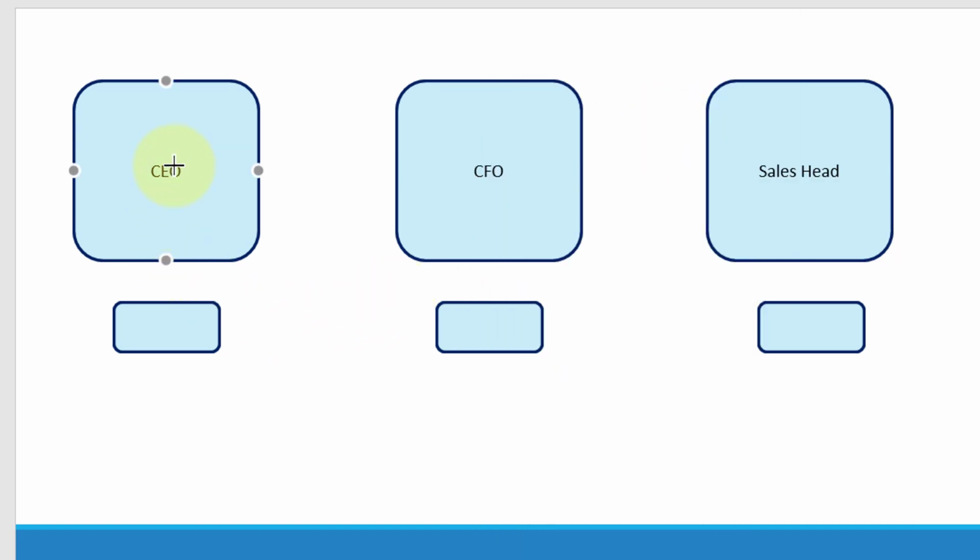Any communication made to the CEO or from the CEO will be routed through the personal assistant. So the personal assistant knows to whom to communicate and how to take the message to the corresponding person. Let's assume the CEO wants to send some information to the CFO. The CEO will send the message to the PA, the PA of the CFO will receive the message, and the PA will forward the message to the CFO.